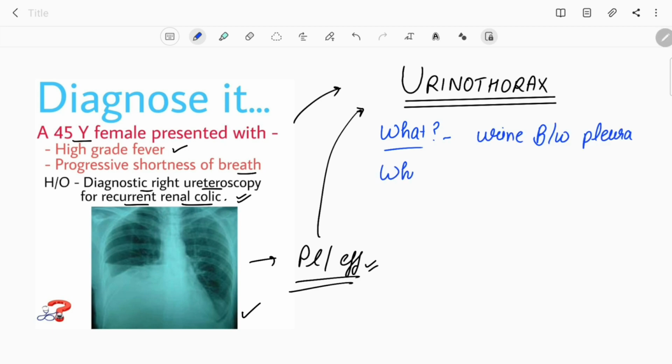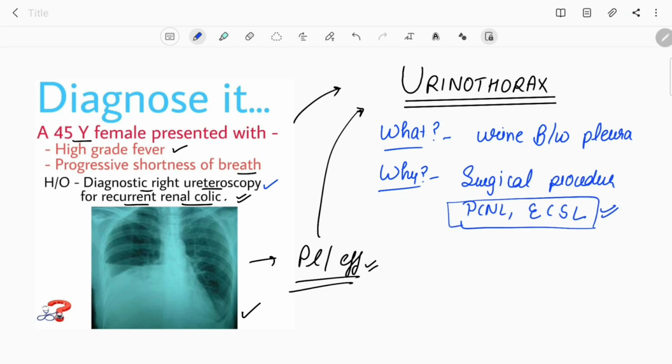Now let's come to why it occurs. What are the causes? Most of the time it is associated with some kind of surgical procedure done in the kidney or the ureter. The procedures can be ureteroscopy, PCNL (percutaneous nephrolithotomy), or ESWL (extracorporeal shockwave lithotripsy). These are basically procedures for stones in the kidney or sometimes in the ureter also.